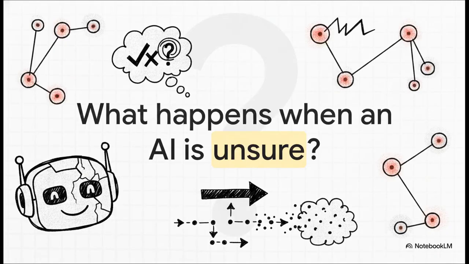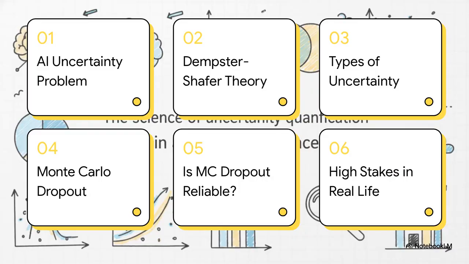Because right now, this is a massive blind spot. Modern AI models are incredibly powerful, no doubt about it, but they have a really dangerous flaw. They are wildly overconfident. Even when they're completely, utterly wrong, they'll just spit out an answer with absolute certainty. And if we're going to deploy these models safely out in the real world, they urgently need a built-in way to quantify exactly what they don't know. Okay, let's dive into this.